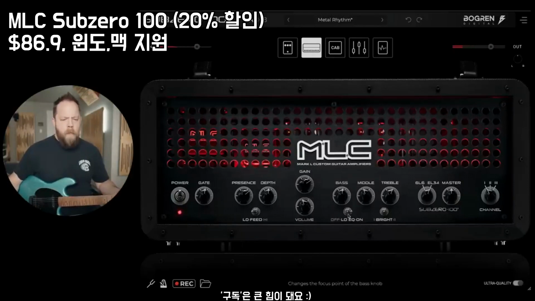Now, I want to point out, so the low feed changes the circuit feedback, and the low EQ changes the focus point of the low end on the bass knob. So, depending on the guitar you're using, this is really nice for fine tuning. We have a recorder down here on the bottom left, a metronome, and a tuner. This is pretty obvious. This is here